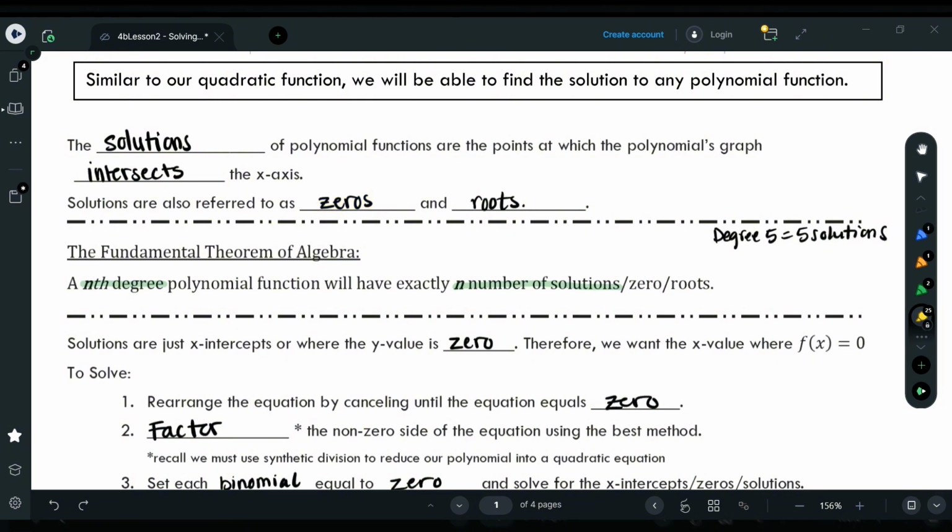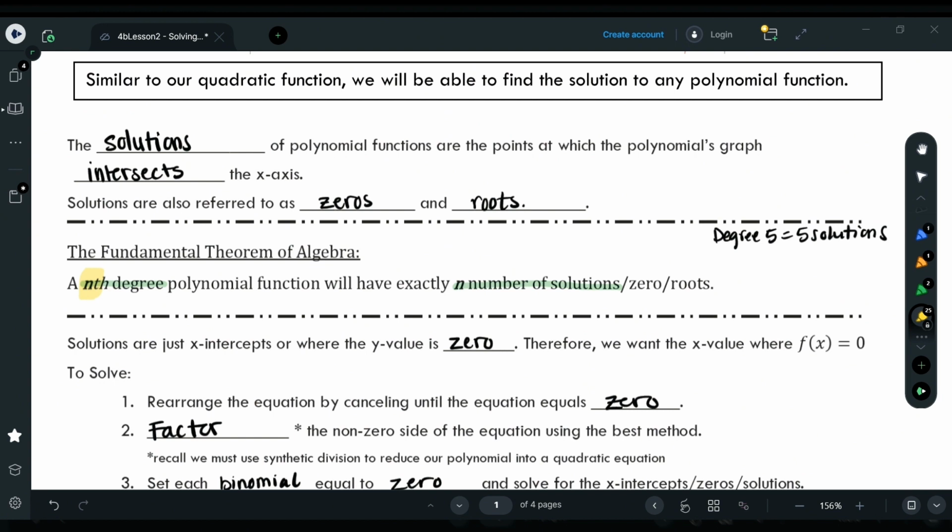The fundamental theorem of algebra. It says here an nth degree polynomial function will have exactly n number of solutions. And again, those solutions, we could call them solutions or zeros or roots. So this is just a general way of saying this. This is not giving us a specific degree. This is just saying n. So n could be any number.